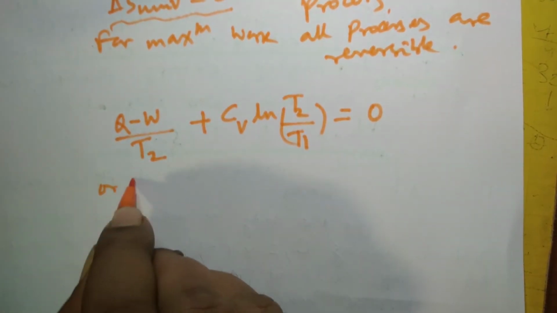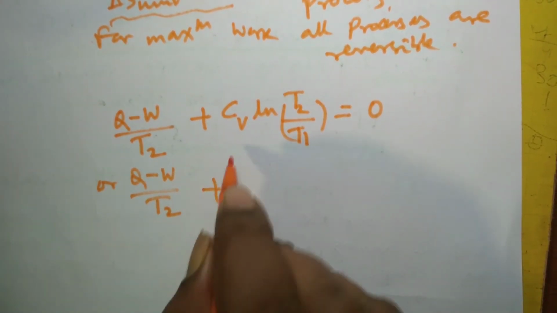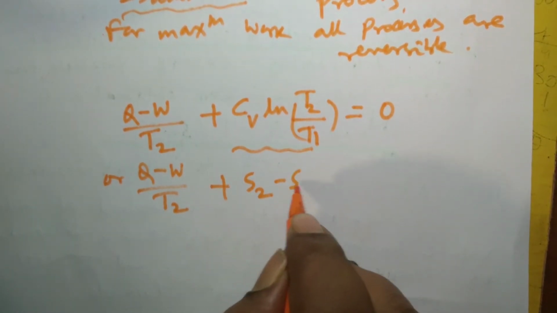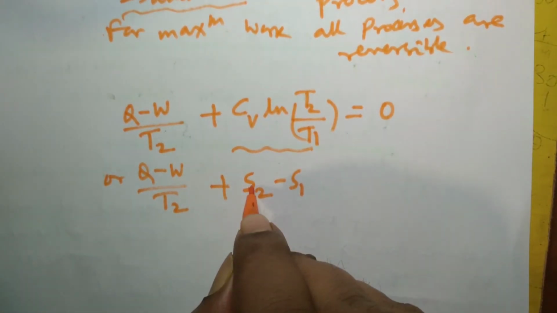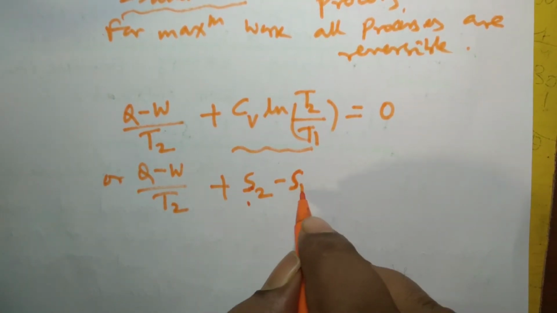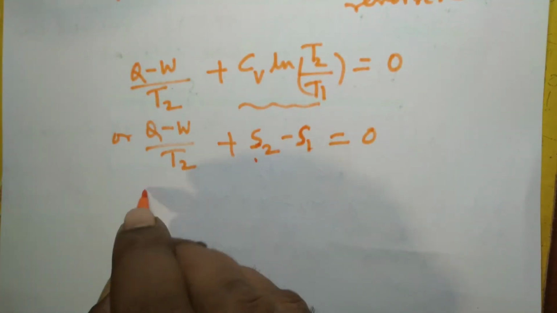Or I can write Q minus W by T2 plus Cv ln T2 by T1, which is nothing but S2 minus S1. This is the entropy of the body at the second state, the final state, and this is the entropy of the body at the initial state. This is 0 for a reversible process.